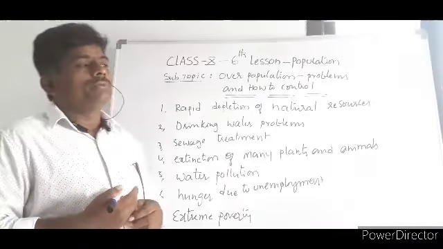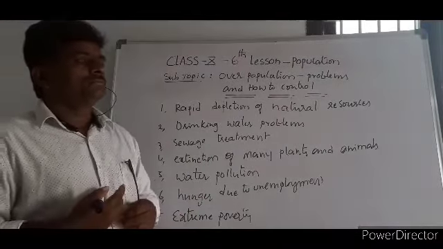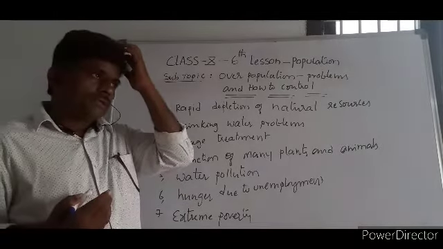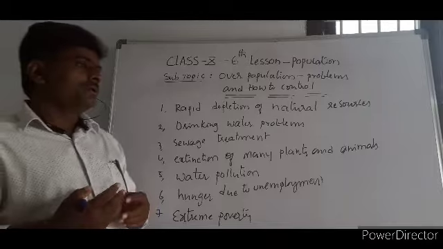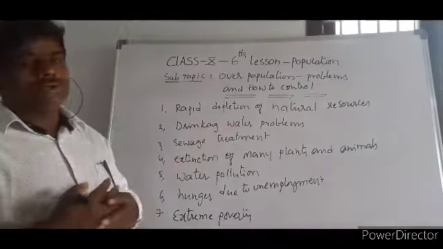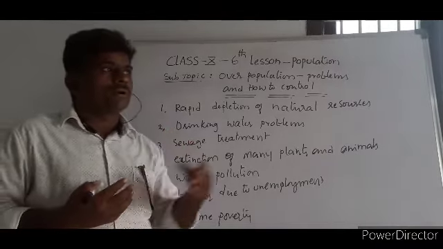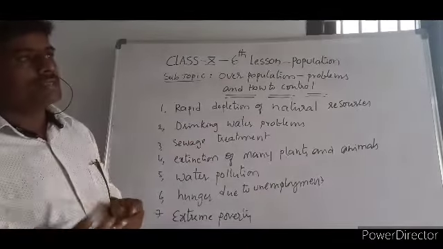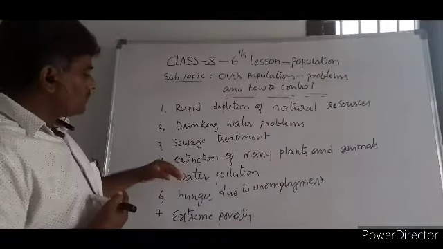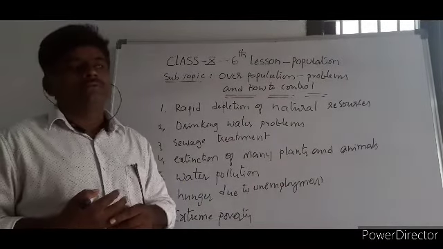At the same time, we're talking about the modernization of agriculture. We are using chemicals to produce more and get more yield. Chemicals, pesticides, and fertilizers are being used. So automatically the soil is polluted, and whatever water comes from the soil towards tanks and rivers is also polluted. So water pollution is a major threat in this particular area.